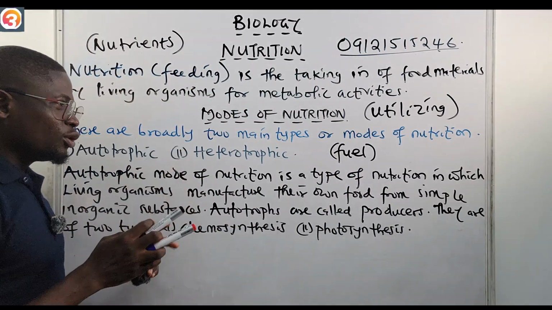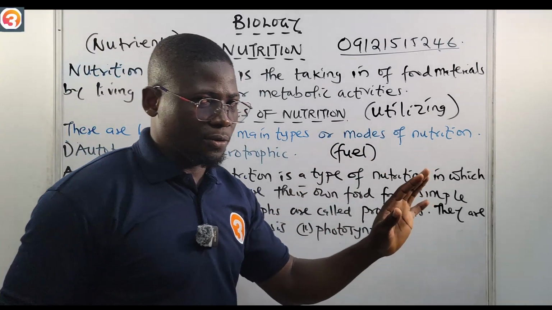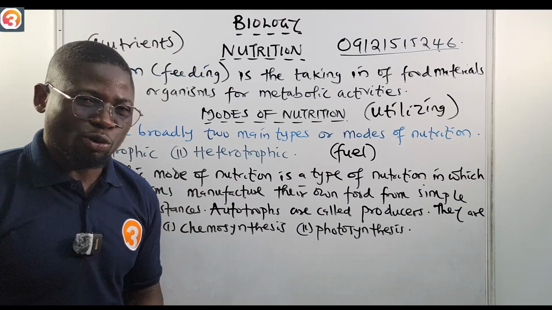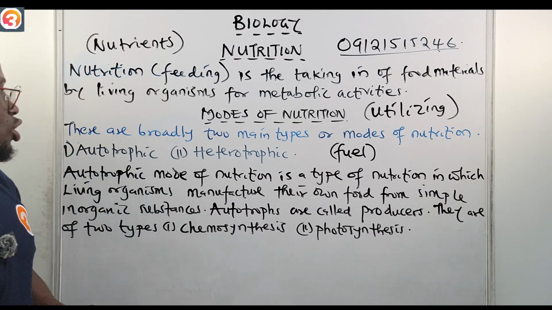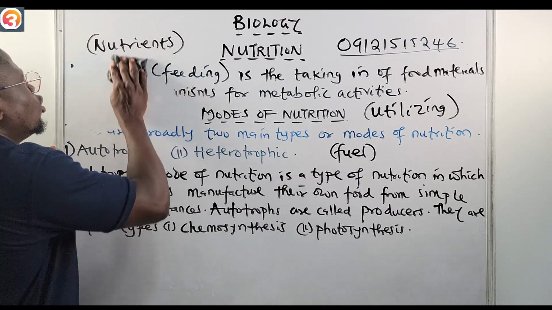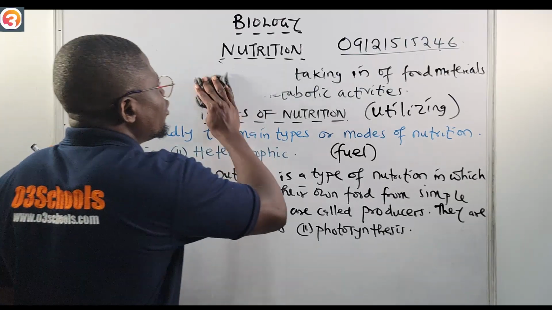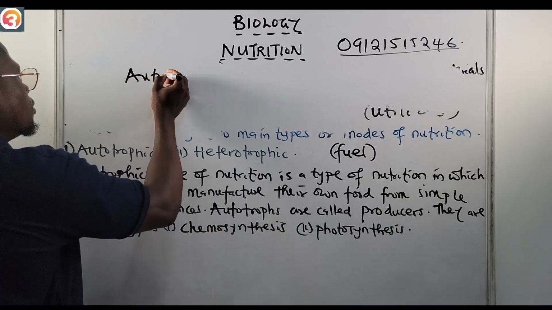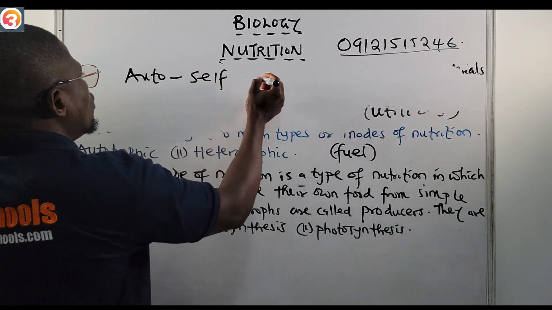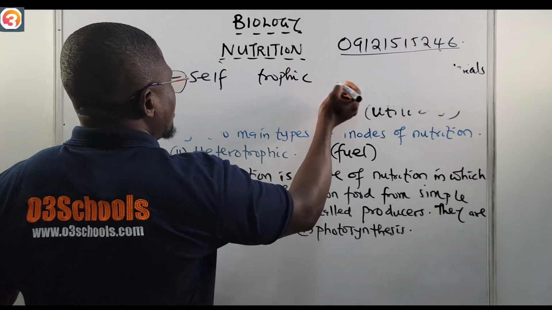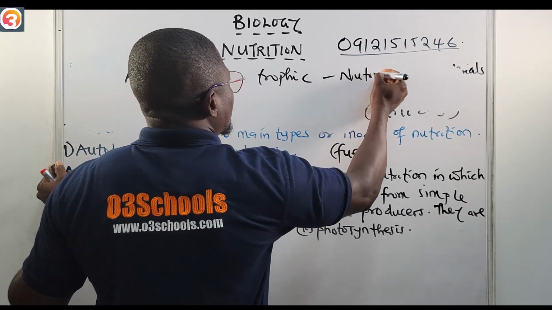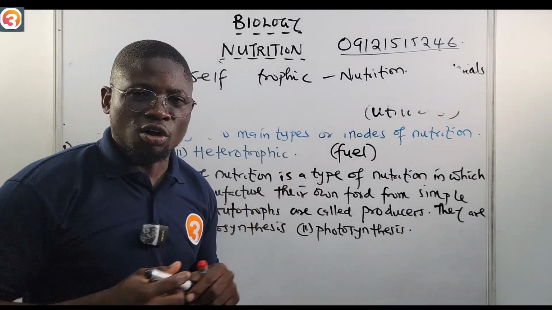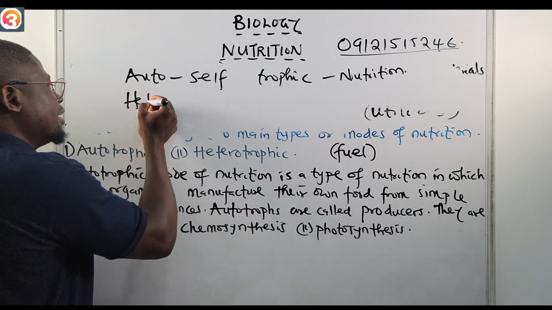So there are broadly 2 main types of nutrition or modes of nutrition. One is autotrophic nutrition, while the second one is heterotrophic nutrition. Now let's talk about autotrophic. What is autotrophic nutrition? Auto means self, while trophic means nutrition. So autotrophic nutrition means self nutrition.